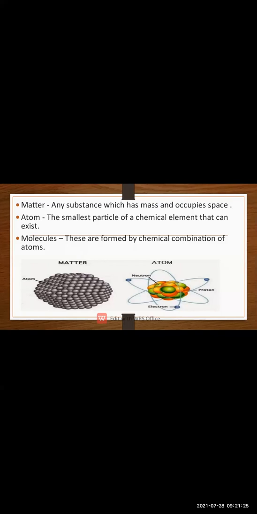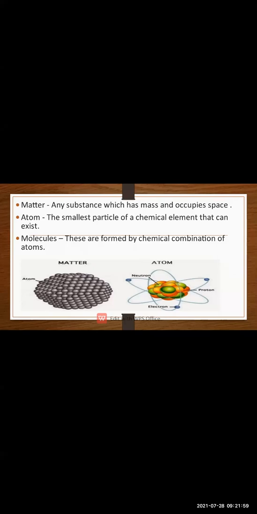Okay, then what is the definition of atom? The smallest particle of the chemical element that exists is known as an atom. So what is an atom? Atom is the smallest particle of matter. What is matter? Matter is anything which is having mass and it is occupying space.